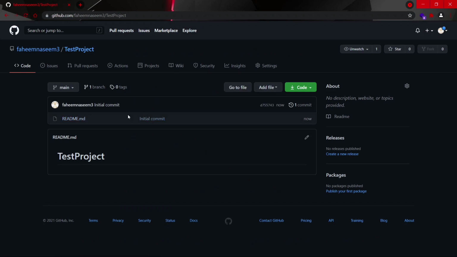So this is how a GitHub repository looks like. You can see the GitHub username followed by the repository name. Yeah, so this is a readme file. It always has an extension .md that stands for markdown. I will advise you to always create a readme file with your repository, as it will make your repository more presentable and easy to understand.